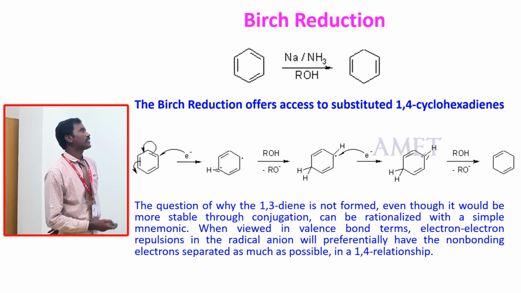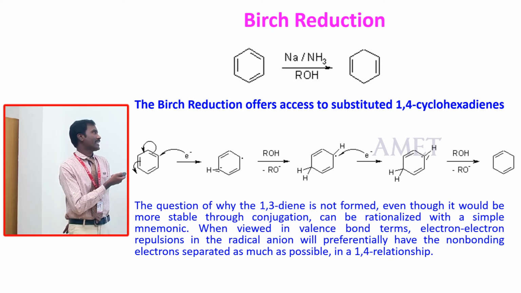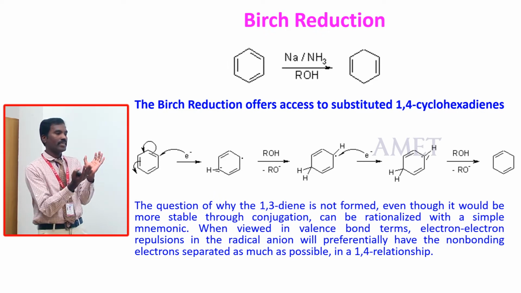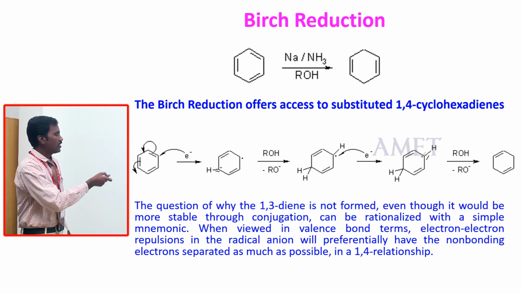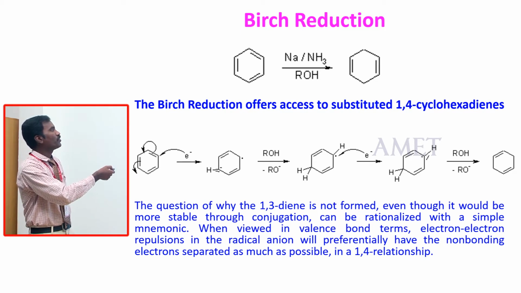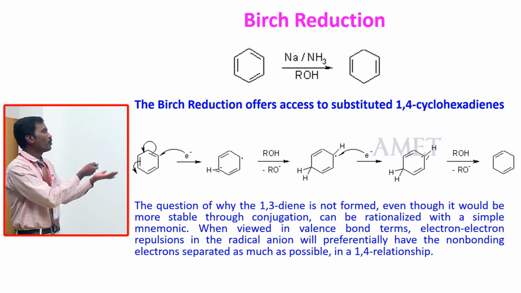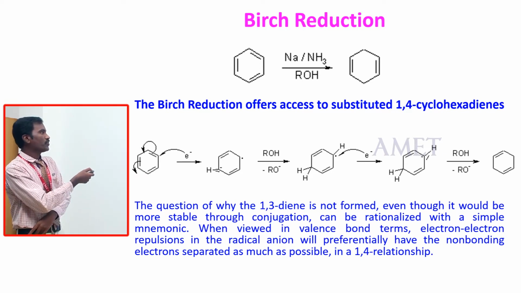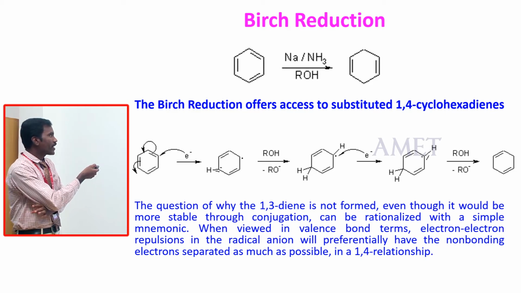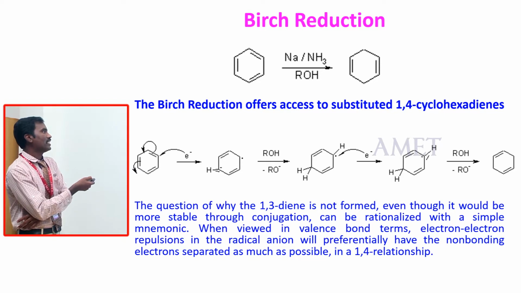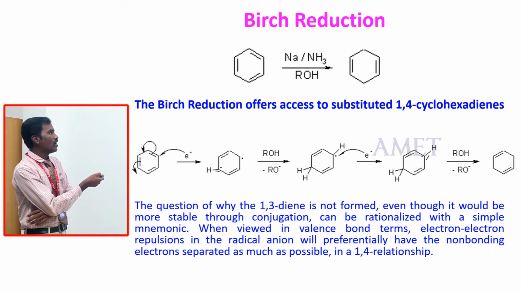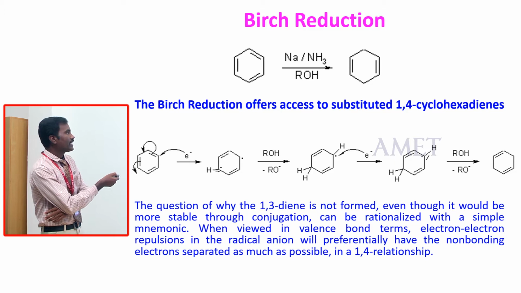The next slide discusses Birch reduction. Birch reduction is a 1,4 reduction of an aromatic ring. This is an aromatic molecule having three double bonds, unsaturated. Aromatic compounds obey Huckel's rule, 4n plus 2 pi electrons. These are reduced only by Birch reduction, with sodium and ammonia in the presence of ether.